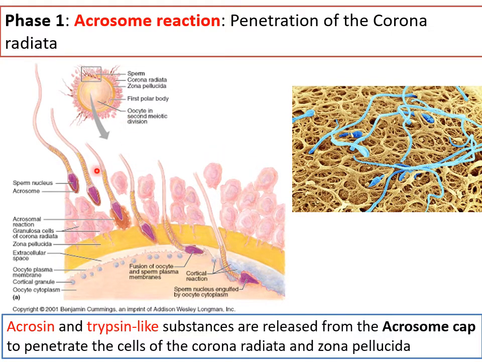How? You remember the head of the sperm was covered by an acrosome cap when you studied the structure of the sperm. It contains digestive enzymes called acrosin and trypsin-like substances, which are released from this cap. See here, you can see it's being released, and these digest these cells, and they also help to penetrate the zona. Now in this picture, this is the zona pellucida, and here you can see the slight gap, and this is the cytoplasmic membrane of the oocyte itself. So they must pass through cells, zona, the space, then the cytoplasmic membrane of the oocyte.